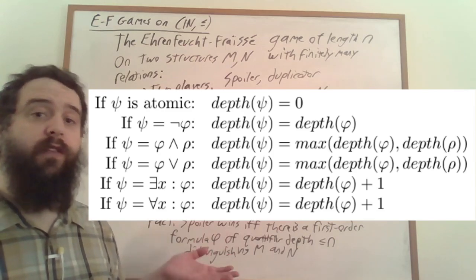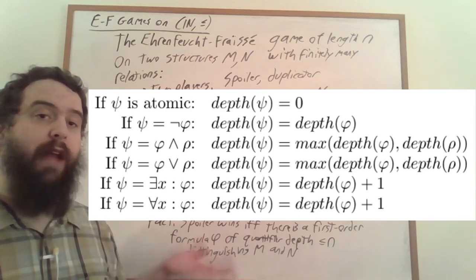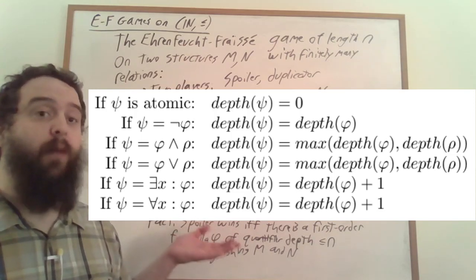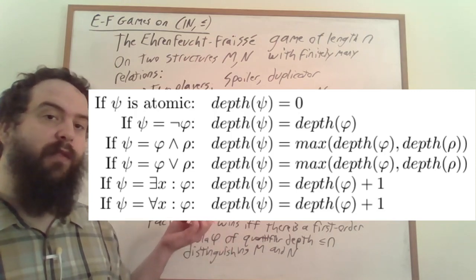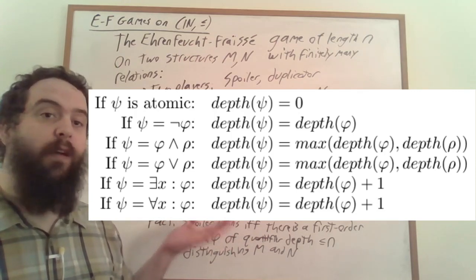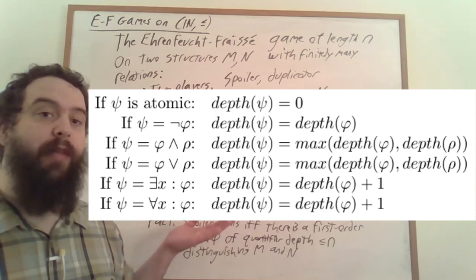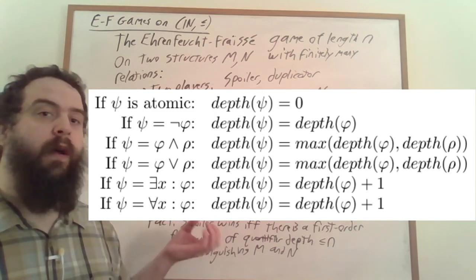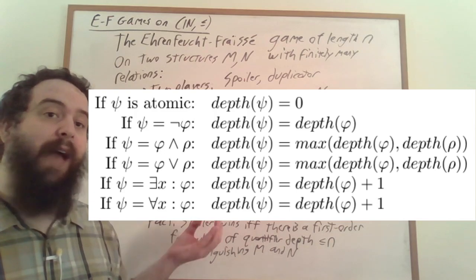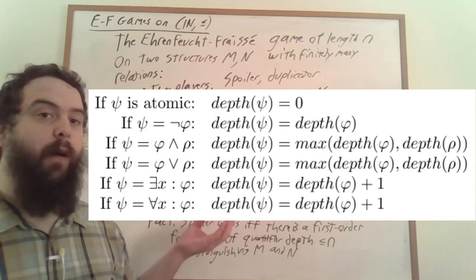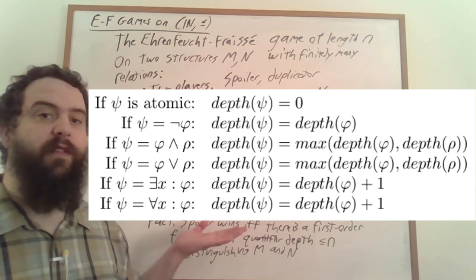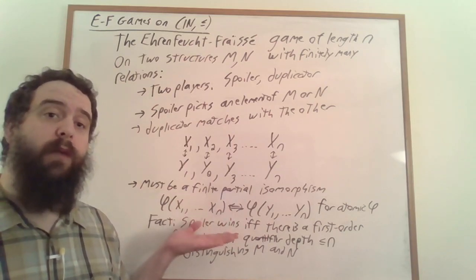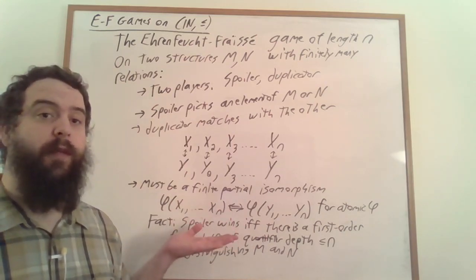There's a very nice recursive way of calculating the quantifier depth of any formula. If we have an atomic formula, it has a quantifier depth of 0 because it doesn't have any quantifiers in it. If we have a formula of the form not phi, then we haven't added any quantifiers, and so it has the same quantifier depth as phi. If we have a formula of the form phi and rho, or phi or rho, then the quantifier depth is going to be the maximum of the quantifier depth of phi and rho. And then finally, if we introduce a quantifier, then that increases the quantifier depth by 1. And so one can recursively compute the quantifier depth of any first-order logical formula in this way.